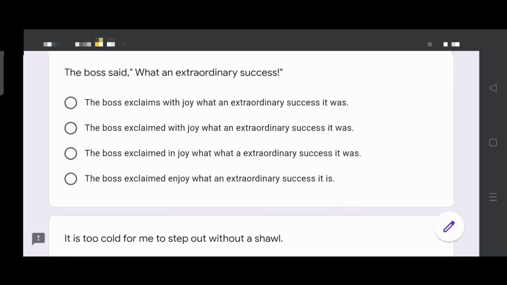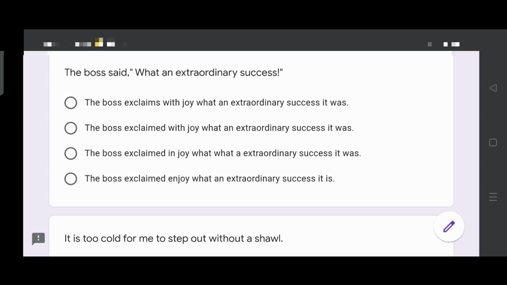The boss said, "What an extraordinary success." The boss exclaims with joy, "What an extraordinary success it was." The boss exclaimed with joy, "What an extraordinary success it was." The boss exclaimed in joy, "What an extraordinary success it is."